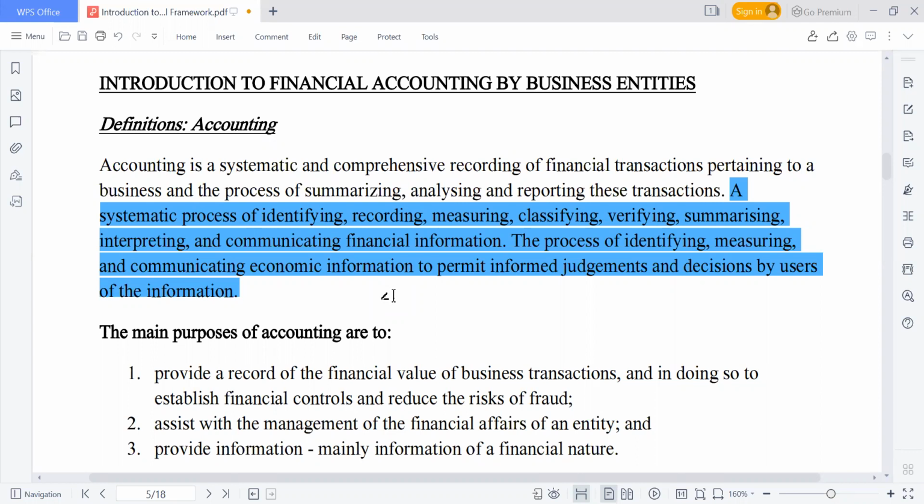There are some managers that you may be reporting to at your workplace as an accountant, and how you arrive at the figure, they may not really understand. So you can't just provide the figure for them and go. You also need to explain to them, this is how I derive my break-even point. That is what communicating is. Once you interpret it, you also need to communicate.